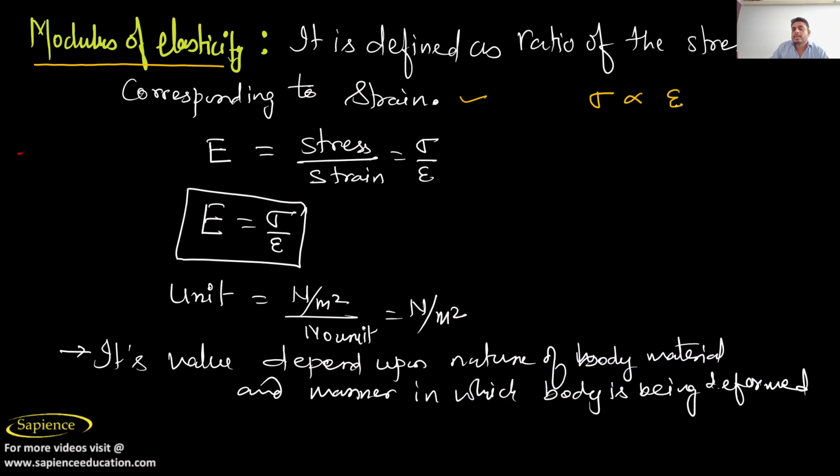This is the symbol of stress and this is the symbol of strain. If you remove the proportionality sign, there will be a constant, and this constant is called the modulus of elasticity. So modulus of elasticity can be defined as stress by strain, right?